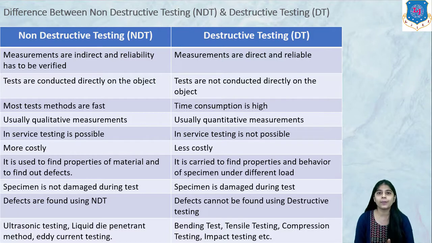The main difference is that in non-destructive testing damage is not done, while in destructive testing, damage is caused to the specimen. So this is all about non-destructive testing.